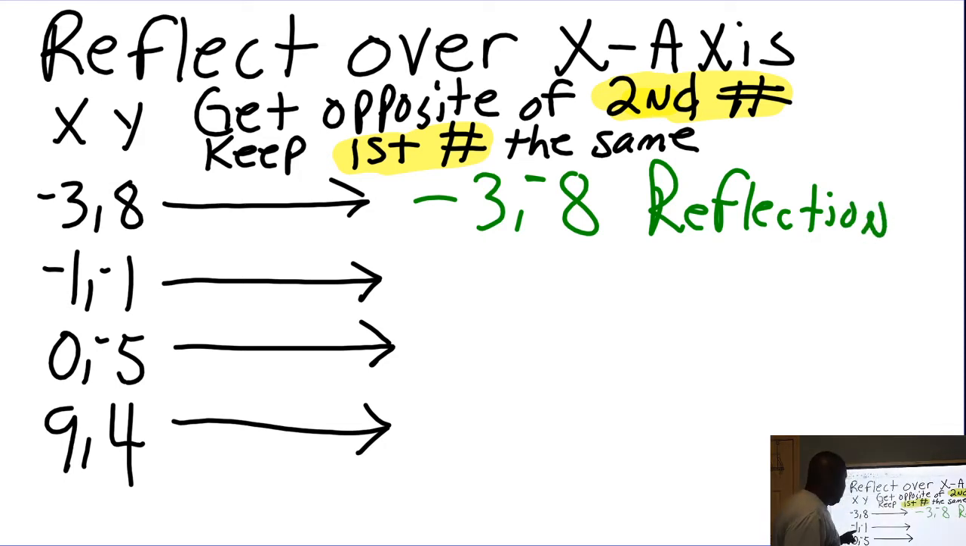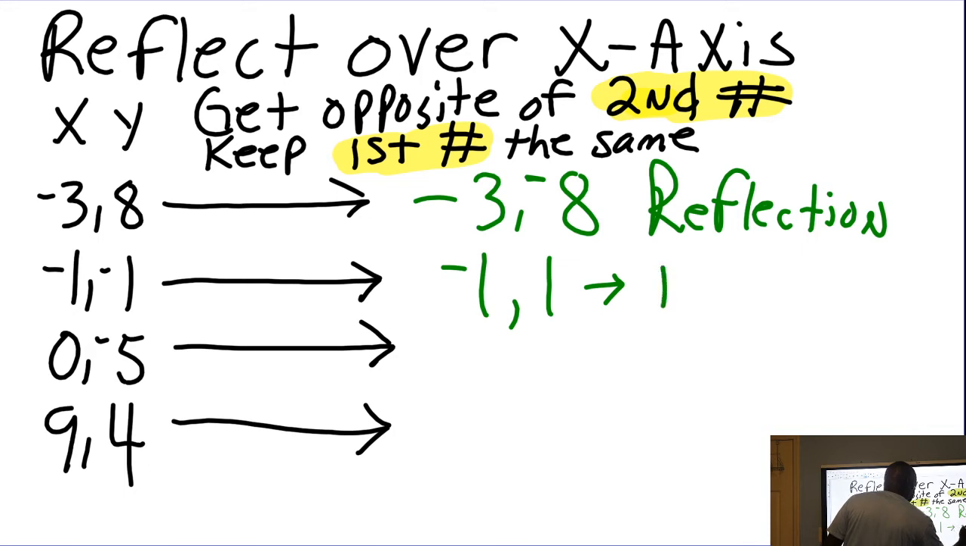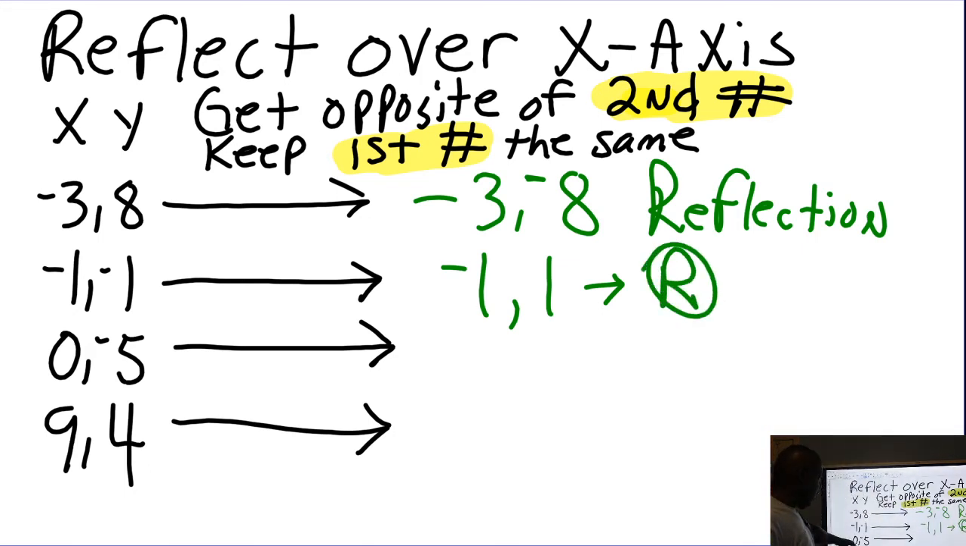What about this one? Get the opposite of the second number. Keep the first number the same. So the first number is the same, and the opposite of the second number. That's the reflection. I'm going to put R for reflection. 0, you just have to write down 0.